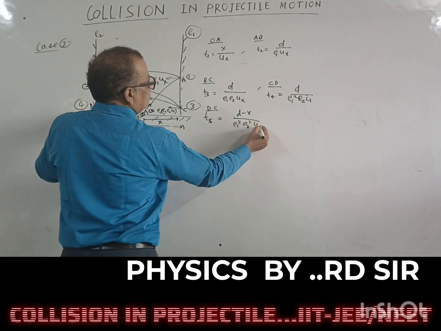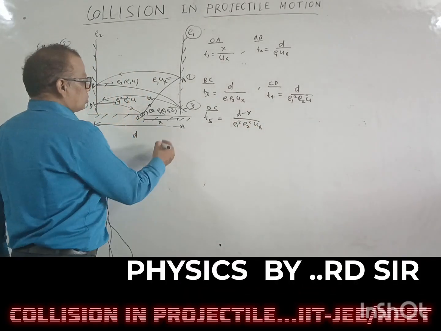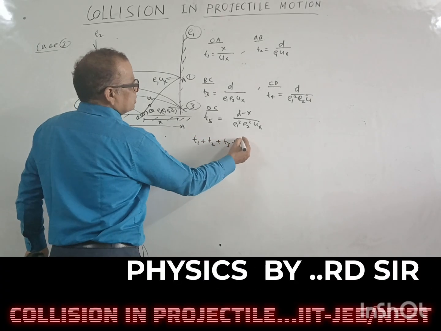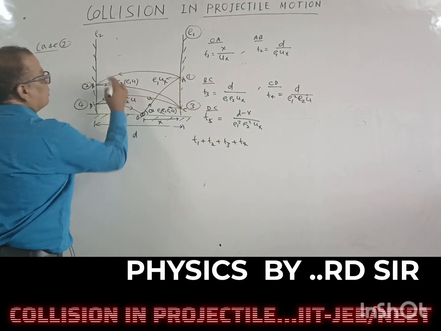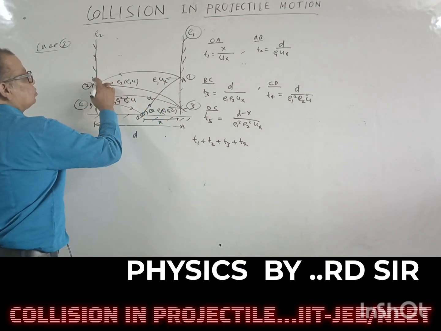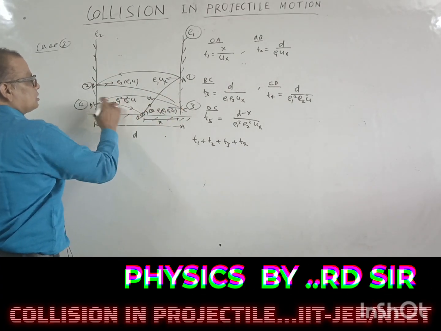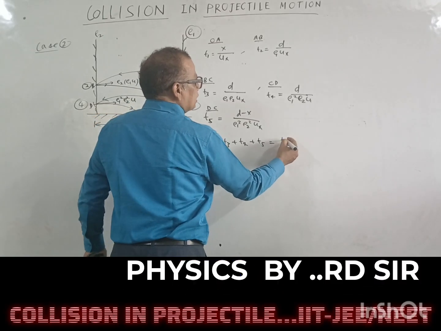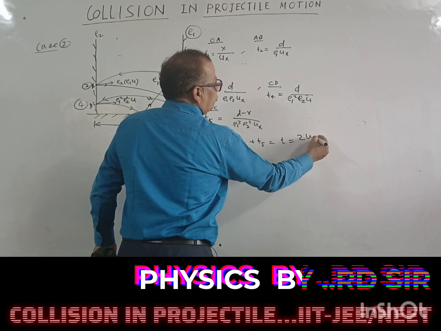The total time will be T1 plus T2 plus T3 plus T4 plus T5, and that should be equal to the total time of flight, that is 2uy upon g.